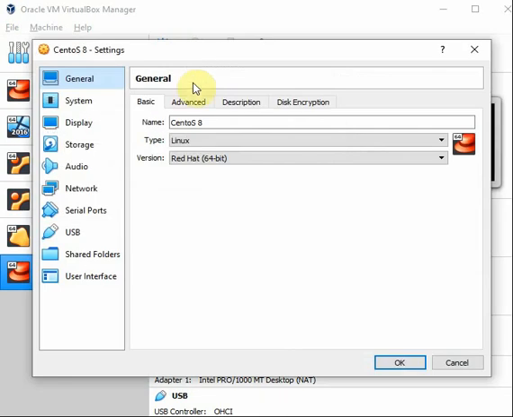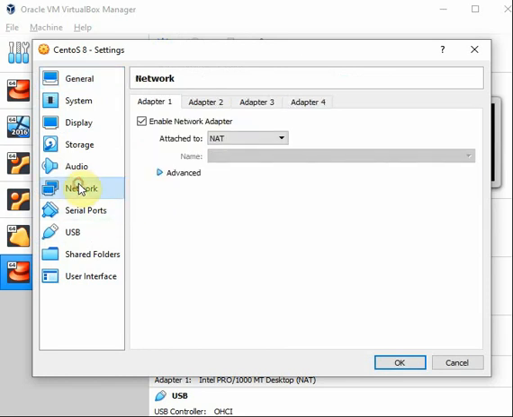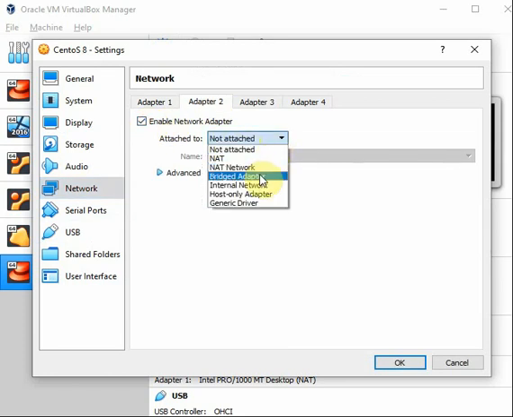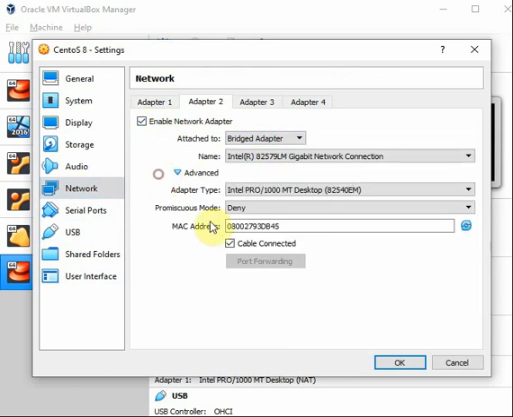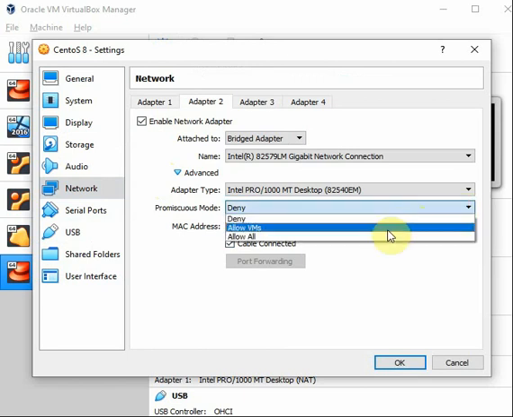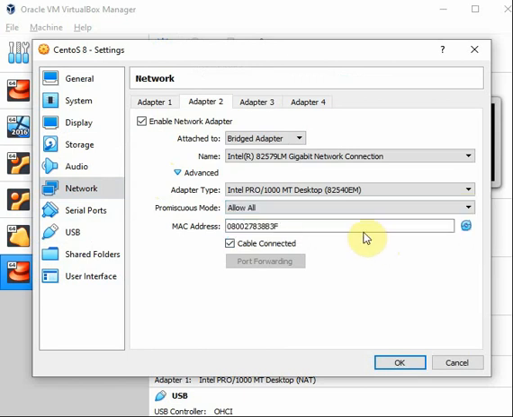Okay, now go to the Network. I shall use 2 adapters. Adapter 1 is NAT, and for adapter 2 I shall use Bridged Adapter. Set the security, change the MAC address and allow all. Okay, say OK.